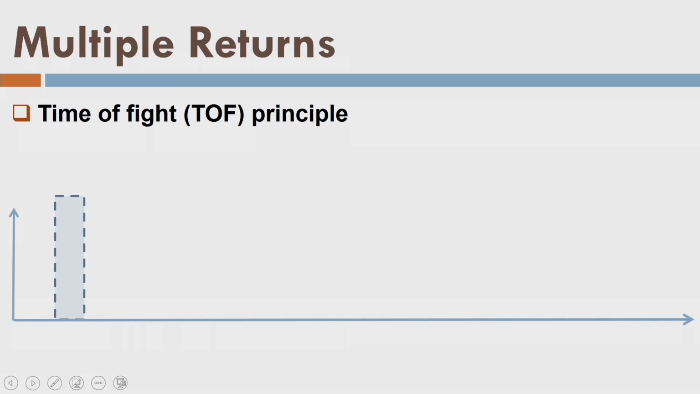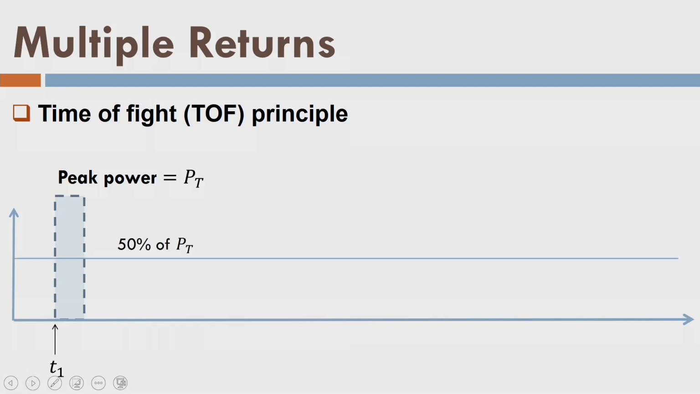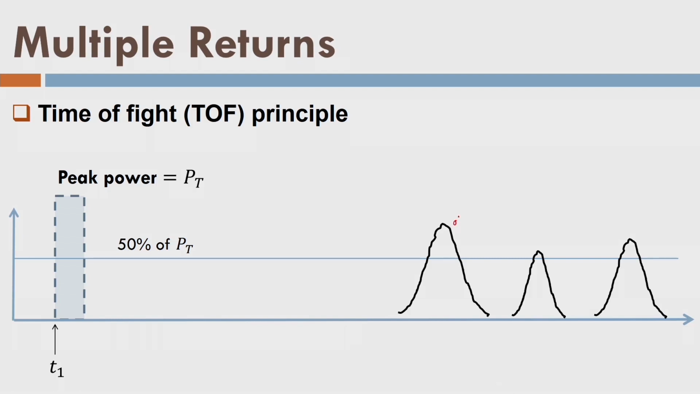This is peak power Pt, and this is the laser pulse which is triggered. This is timestamp T1, this is the threshold value, and now for object 1 this is the return pulse, for object 2 this one, object 3 this one, and all these 3 objects are considered to be in one footprint.